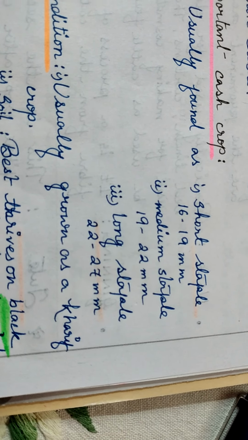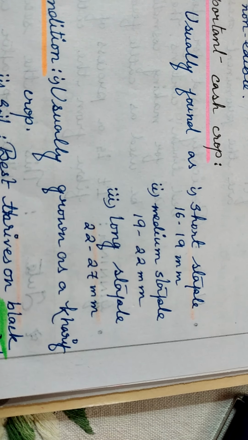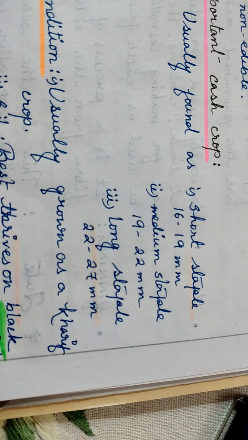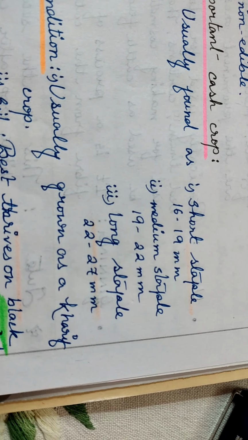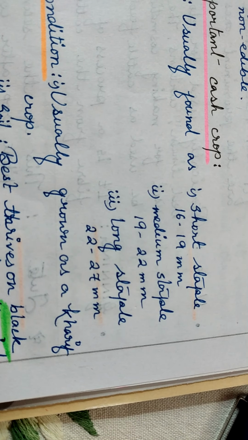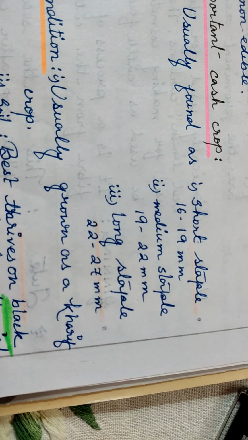In the case of short staple, the length of the fiber is from 16 to 19 millimeters. In medium, it's 19 to 22 millimeters. And in the case of long staple, it is 22 to 27 millimeters. So obviously, we can understand that the long staple cotton is the superior variety.